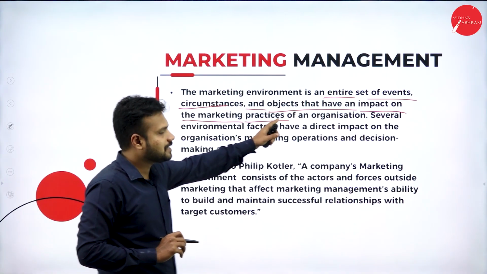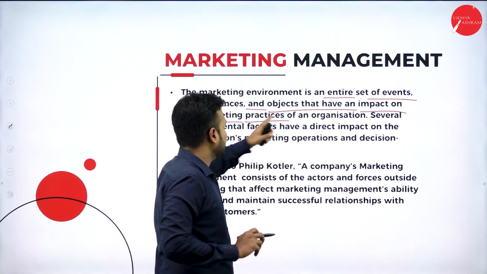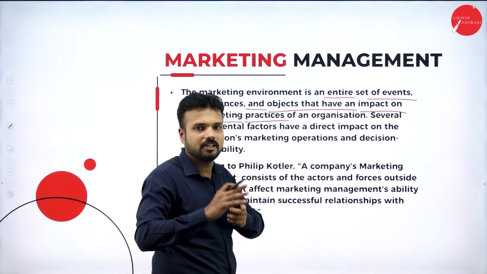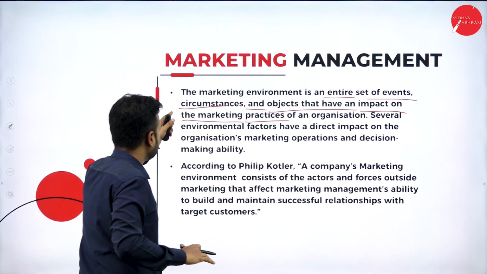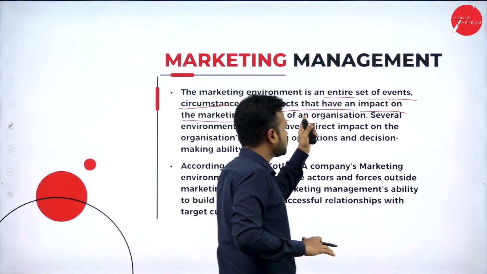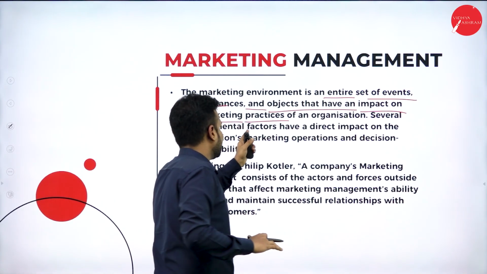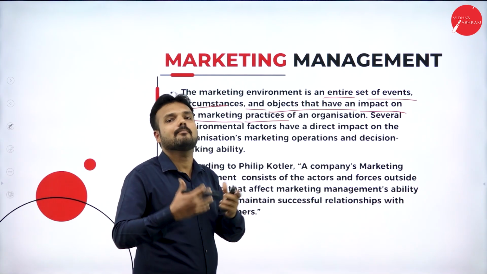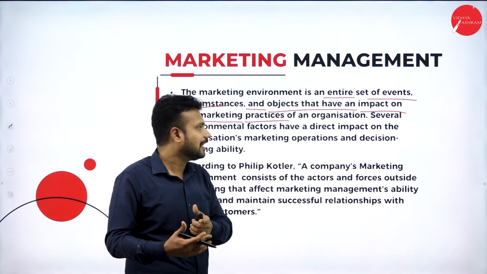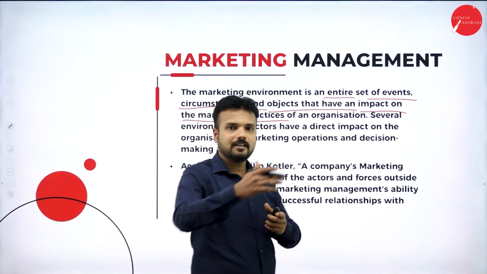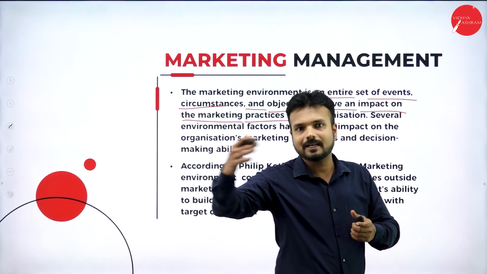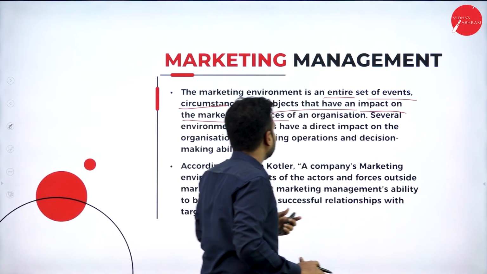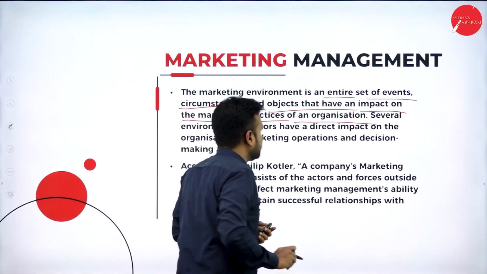There are a number of events, situations and conditions which are going to happen in the marketing system, with impact on the marketing practices. So there are certain factors which influence the marketing activities of the organization. Marketing means starting from the market survey till the customer satisfaction, all the pre-planned activities of the organization.